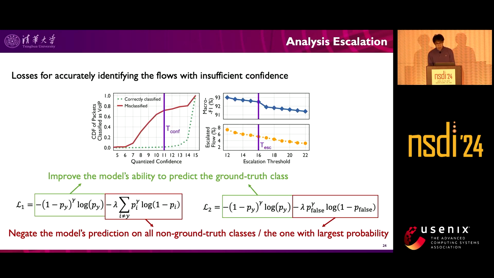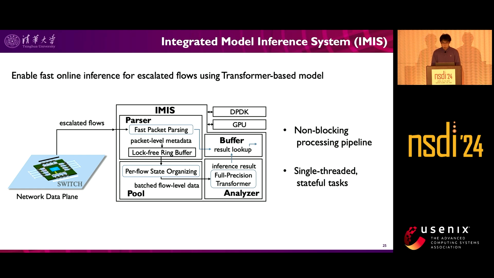The confidence threshold and the escalation threshold are learned based on the confidence distributions in the training samples. An appropriate confidence threshold should escalate as many misclassified packets as possible without affecting correctly classified packets. To this end, we designed two loss functions to train our binary RNN, which enhance the confidence differences between misclassified and correctly classified packets. At last, we build an integrated model inference system that enables fast off-switch inference with a